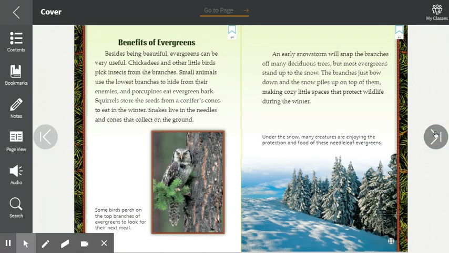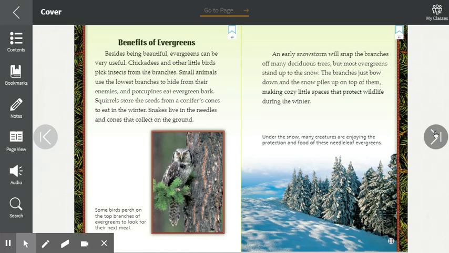Benefits of evergreens. Besides being beautiful, evergreens can be very useful. Chickadees and other birds pick insects from the branches. Small animals use the lowest branches to hide from their enemies, and porcupines eat evergreen bark. Squirrels store the seeds from a conifer's cones to eat in the winter. Snakes live in the needles and cones that collect on the ground. Some birds perch on the top of branches of evergreens to look for their next meal.